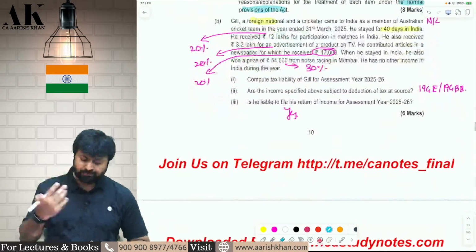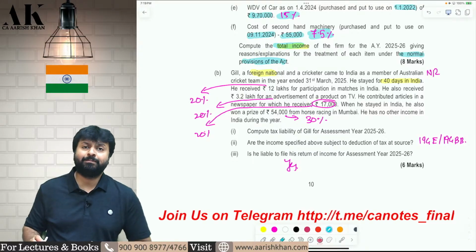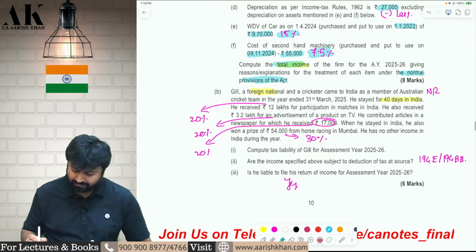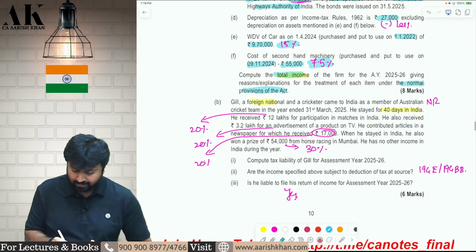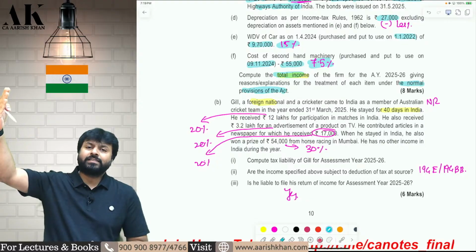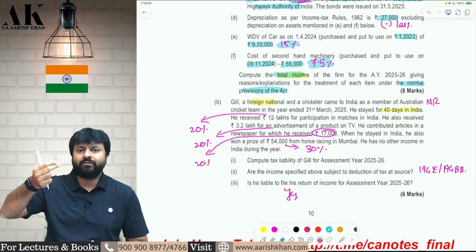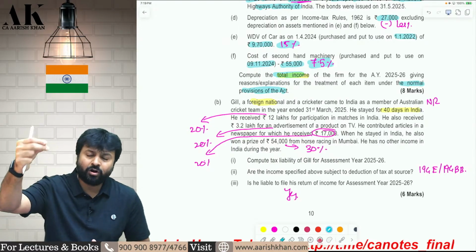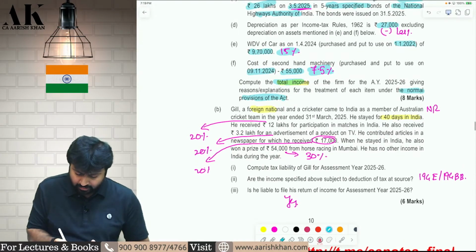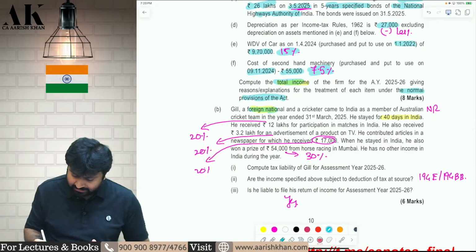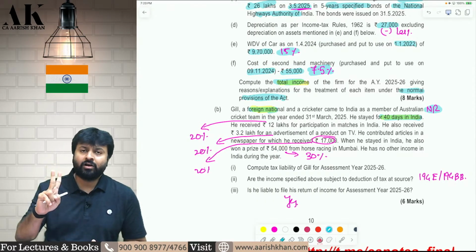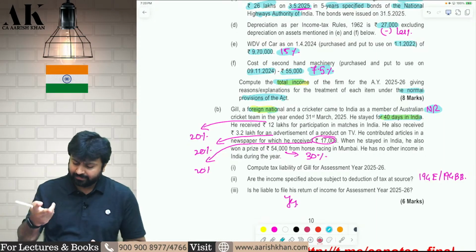Now, the next question is on 115BBA, which is on non-resident and foreign citizens earning income from India from sports activity, or from advertisement, or from contribution to any newspaper article, etc. So Gill is a foreign national and he has come to India for only 40 days. Therefore, Gill is non-resident. Is Gill also a foreign citizen? The answer is yes. Therefore, 115BBA is applicable.